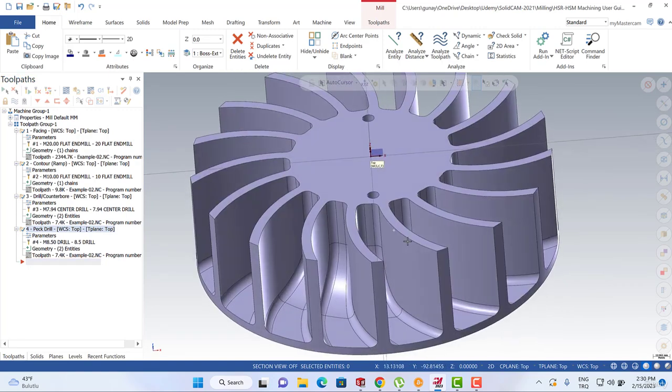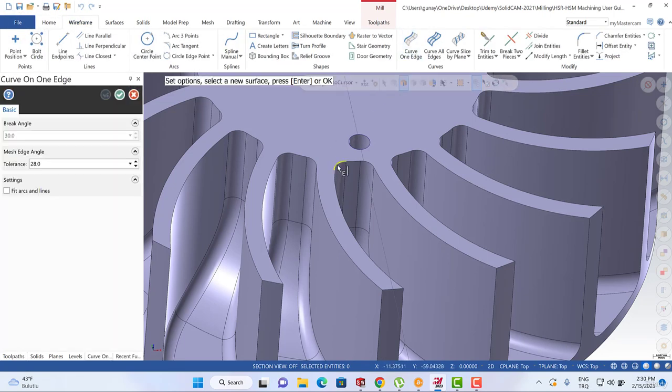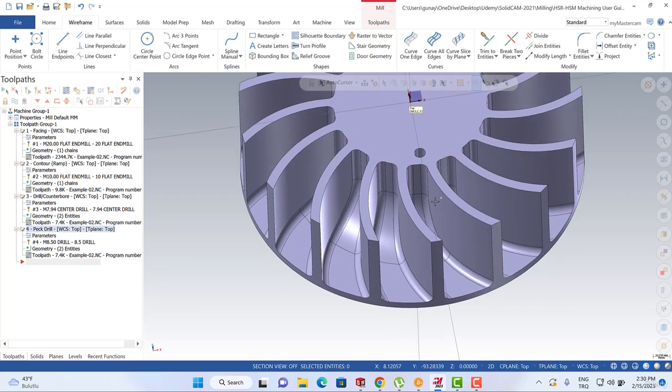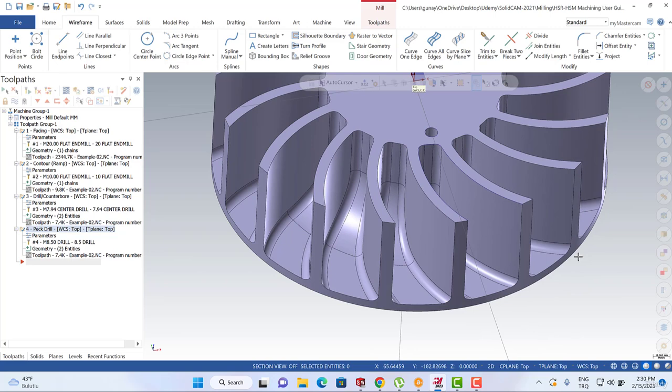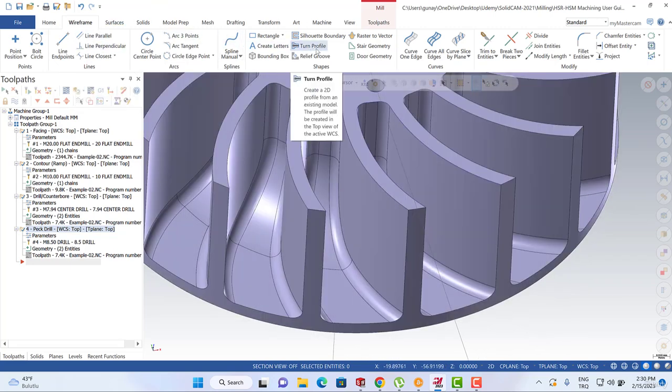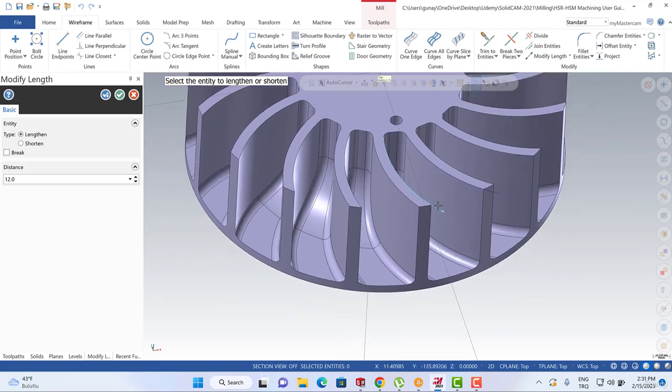I'm gonna focus on this toolpath. Actually, let me turn to wireframe and curve on the edge options, and then I can select this one, and this one. Okay, so after that, maybe we should extend our toolpath. Maybe we can turn to trim two entities options. Oops, sorry. We can turn to the modify length options. Maybe we should extend our curve, this curve and this curve, like this.